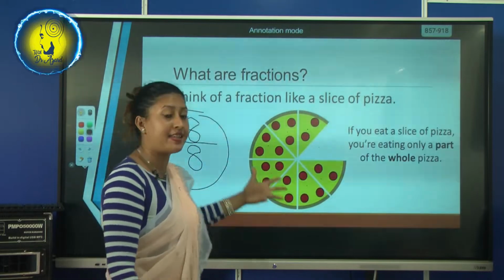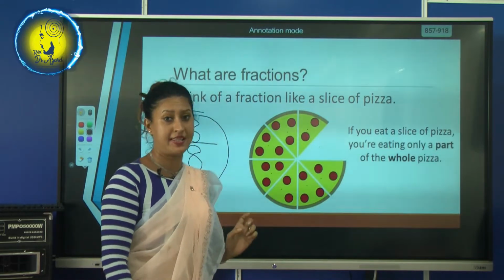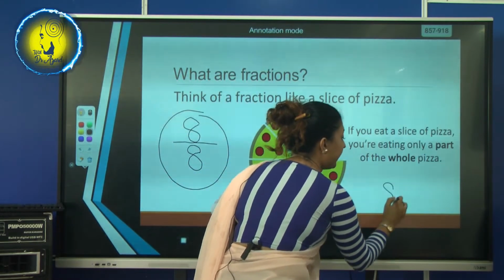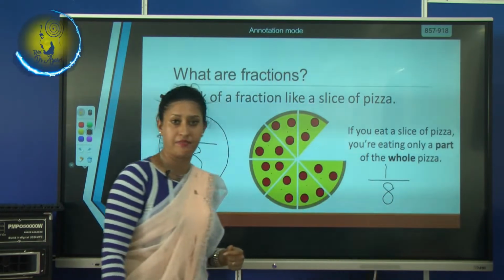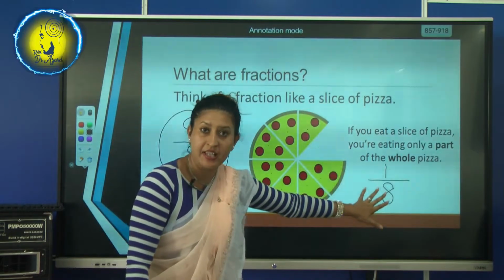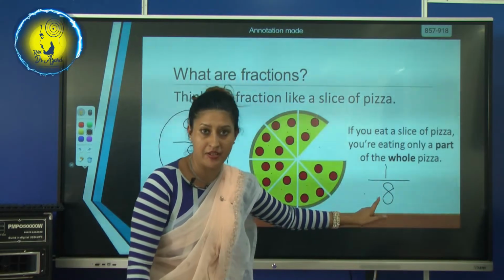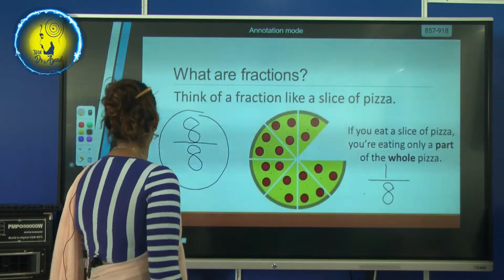Now some will say they are going to eat only 1 part because she doesn't like to eat pizza. Okay, so then here it comes like this, 8, and then she is going to eat only 1 part. So what do you call this? It's a fraction. Understand? This is a fraction. Tell with me, what is this? It's a fraction. Right, very good.